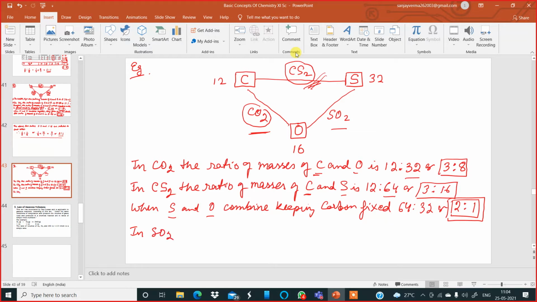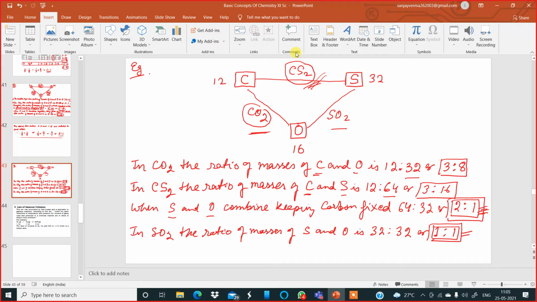Now go to the third compound, sulfur dioxide. The ratio of masses of sulfur and oxygen in sulfur dioxide is 32 is to 32, or it is 1 is to 1, no? Yes, sir. Now we must compare this ratio, because this is the third compound, with the ratio of the first and the second compound.